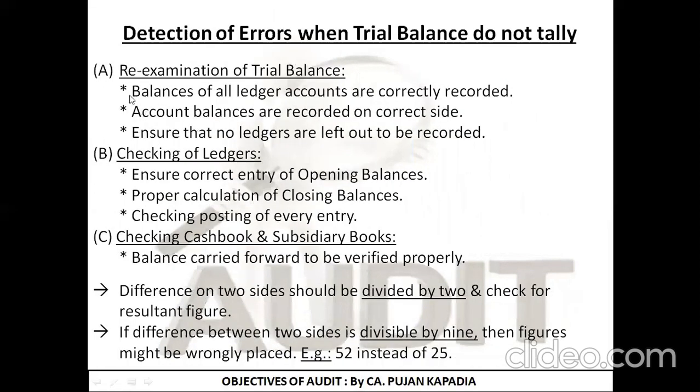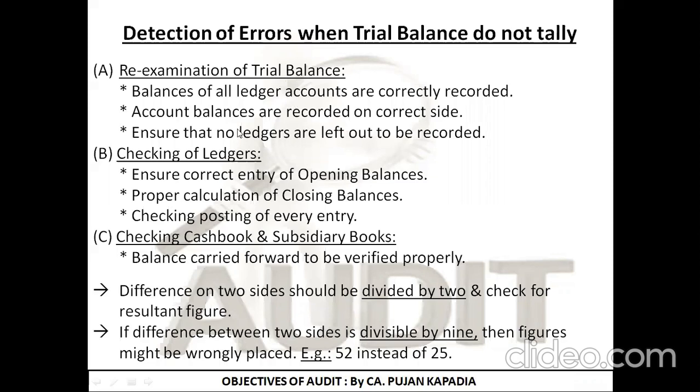Moving ahead to the last part of the last lecture, what we did was detection of errors when the trial balance does not tally. If my trial balance is not tallying, and there is a difference between the debit side and the credit side, what steps am I going to follow? The first step is re-examination of the trial balance. I am going to check whether all the ledger account balances are correctly recorded, and whether all the account balances are recorded on the correct side or not.